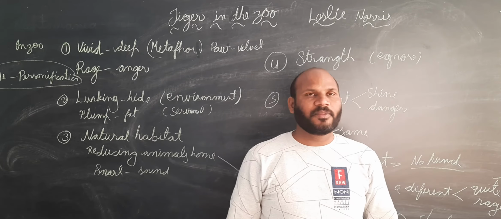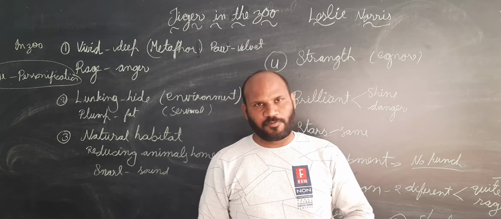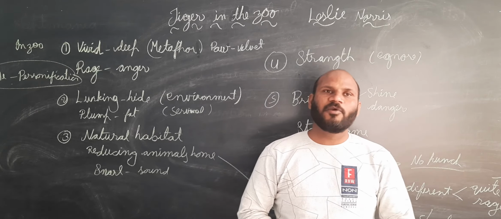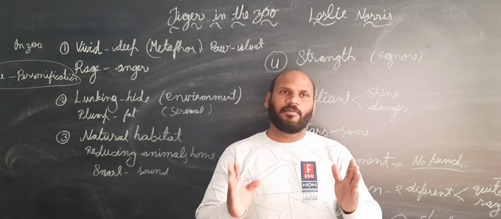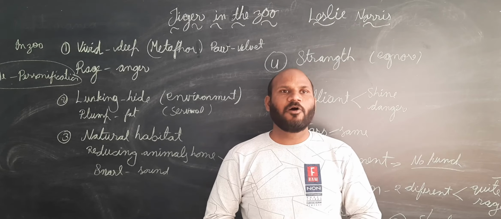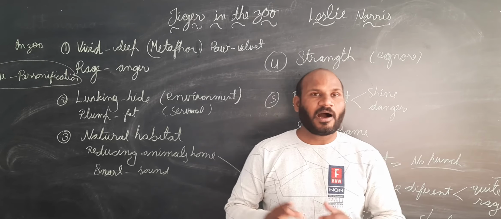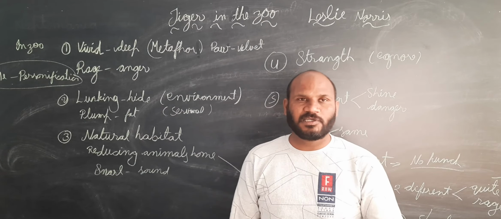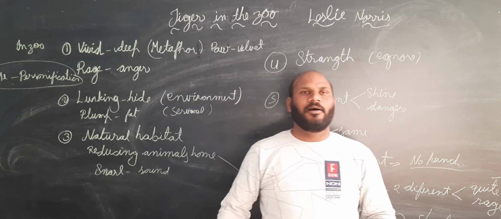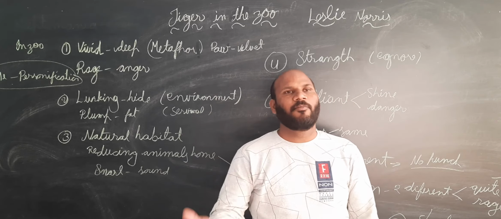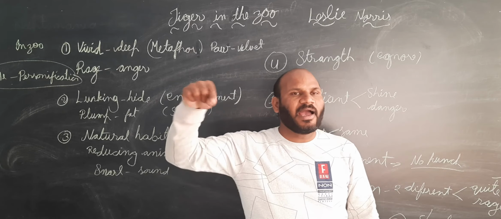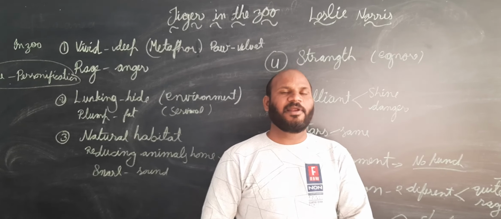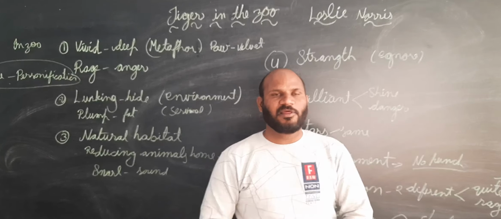So these are the poetic devices or figures of speech, we can call them, which are used in this poetry. I hope you understood the poetry very well and you will be happy to see this video. You will be able to know the answers to the questions, the figures of speech, the poetic devices, and you also know the rhyming scheme of the poetry, which is A, B, C and again D. I hope this poetry is very well explained and you are very clear with this poetry.